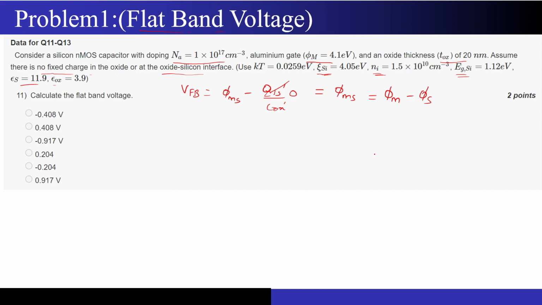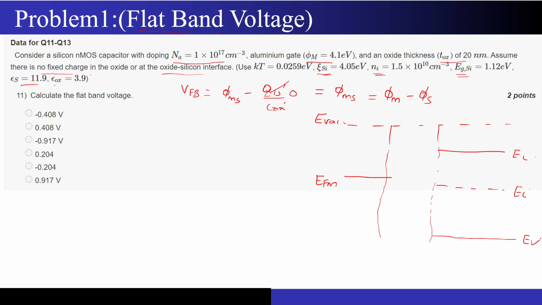Now I will draw a quick energy band diagram. This is E vac. Let's say I have EF of the metal. Let's say this is my oxide, and then I have EC present over here, then EI somewhere over here, and EV somewhere over here. Because the substrate is P type, I will have an EF which looks something like this.